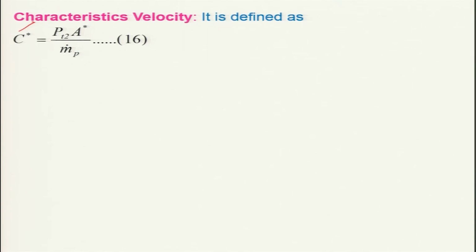Now we will try to relate this characteristic velocity to other parameters like temperature, so that we can evaluate it from theory itself. For that, we get from the isentropic flow the mass flow rate corresponding to the choked condition, which we have already discussed earlier.